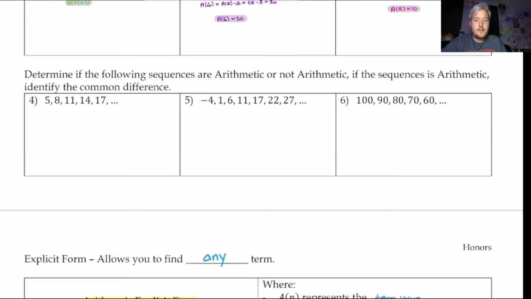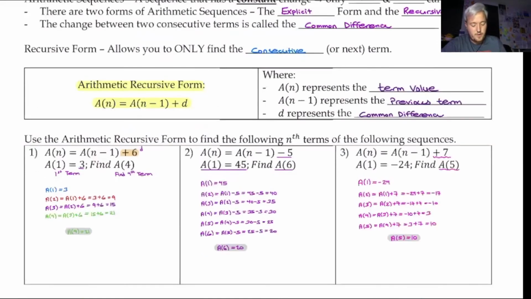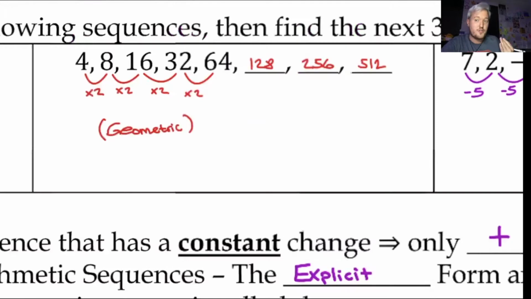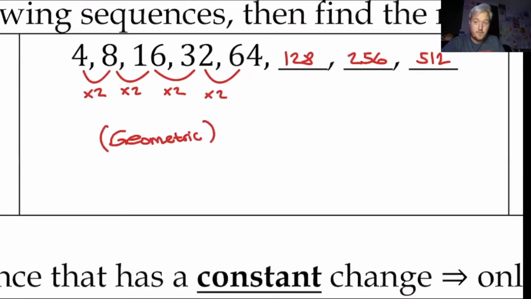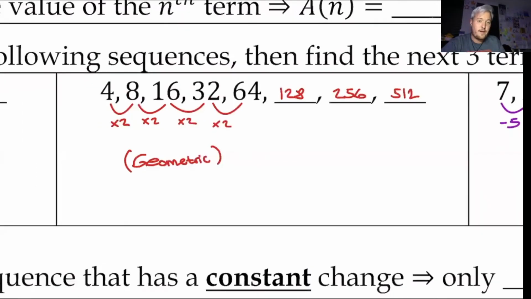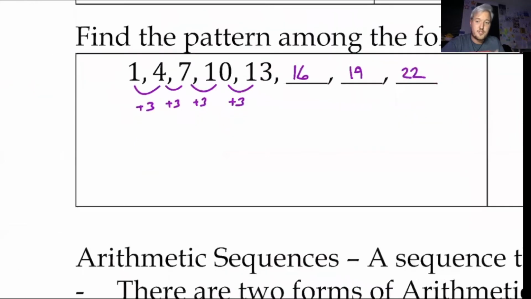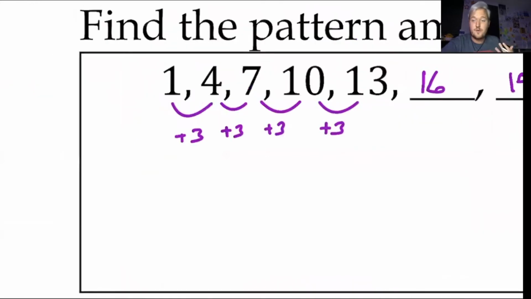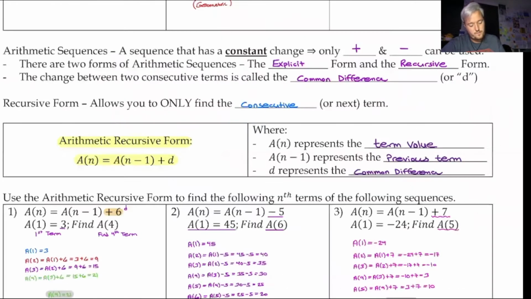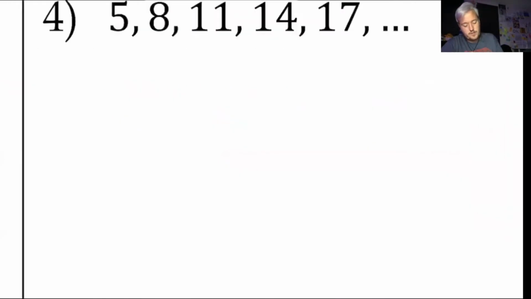So now down here, we just want to determine if a series is arithmetic or not arithmetic. And then if it is arithmetic, what's the common difference? So as mentioned up here, remember, if we're multiplying, that's called geometric. So that's not arithmetic. Or if we're ever adding and the change is not constant, that's also an indicator that it is not arithmetic. So we're going to look down here.